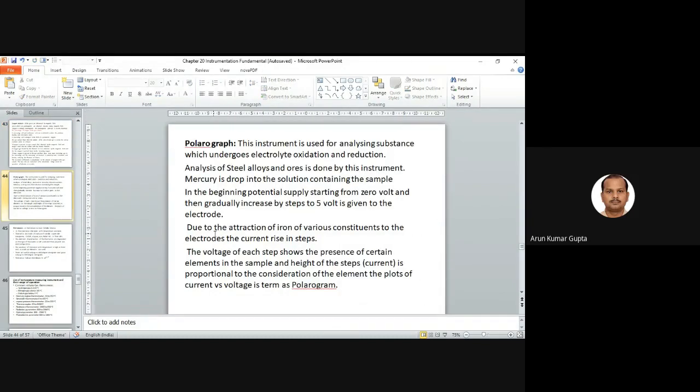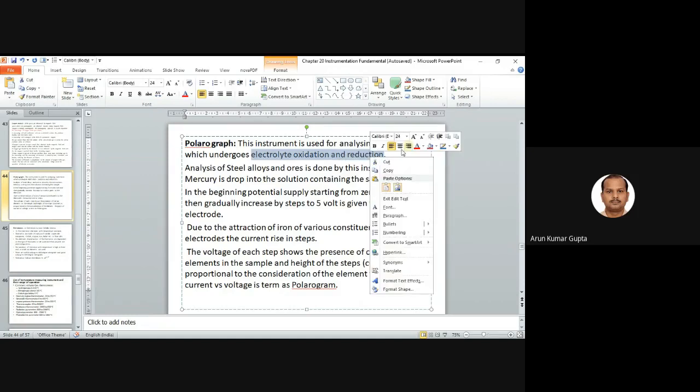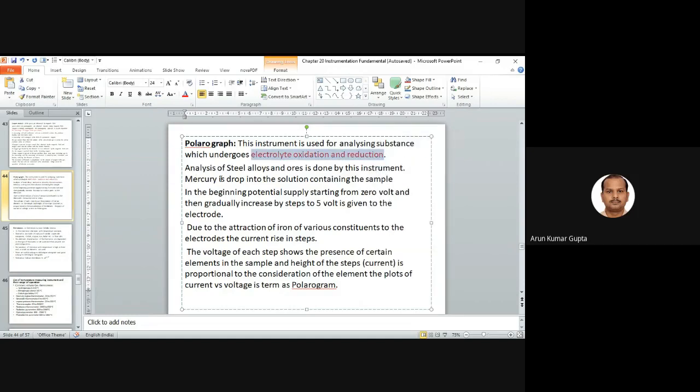We have another technique, known as the polarograph. A polarograph is basically an instrument used for analyzing substances which undergo electrolytic oxidation or reduction. Analysis of steel alloys and ores is done by this instrument.